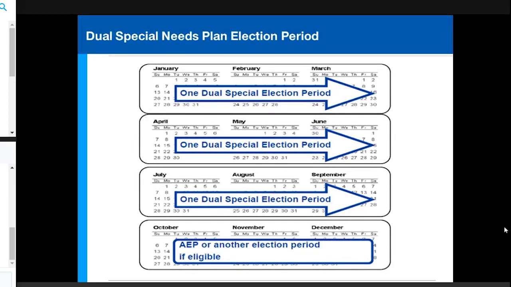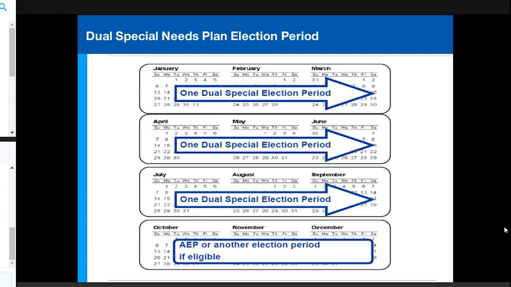So I really like this slide. I'm kind of a picture person. I like seeing everything out on a graphic versus just words. So this picture does a nice job explaining that quarterly election period. From January 1st to March 30th, that's the quarter one election period. With the dual special needs plan election period, it would be the first of the following month. So if you enroll someone in early February, they would go on for a March 1st effective. So just something to keep in mind with the quarterly election period.